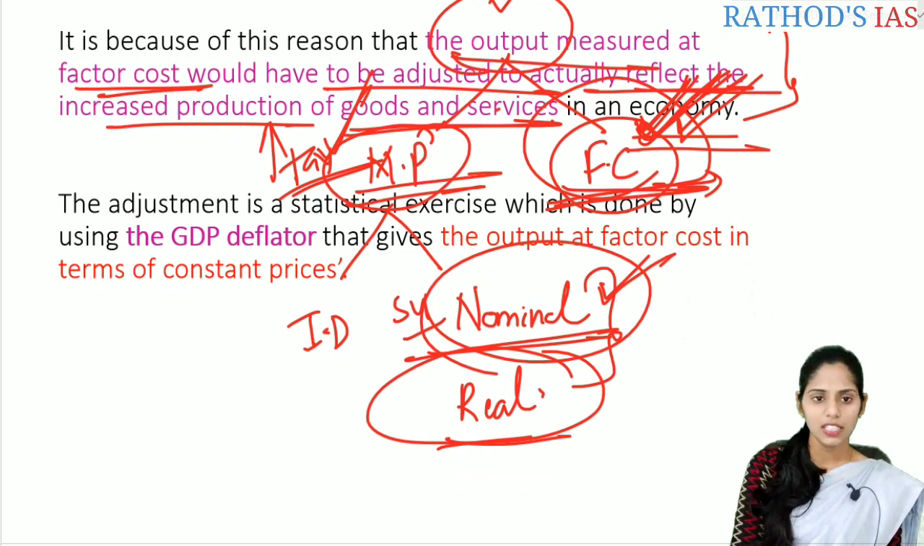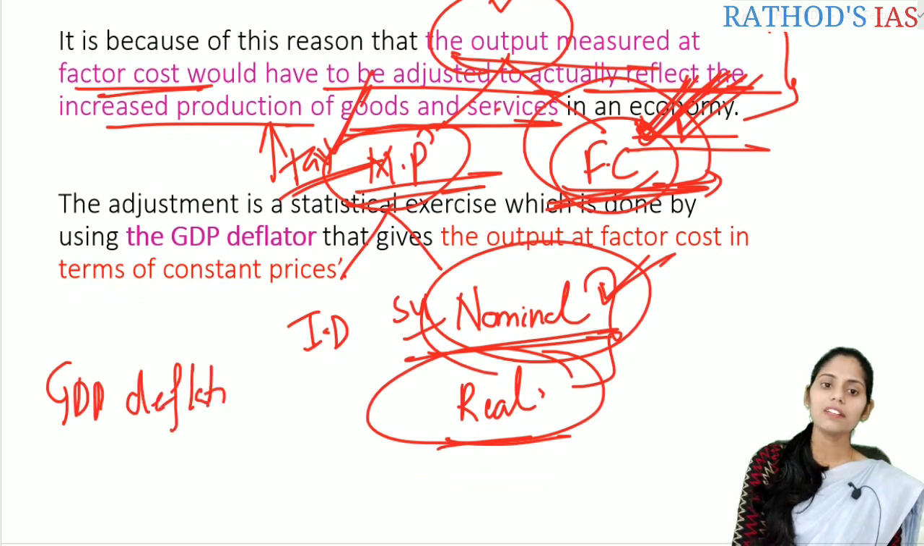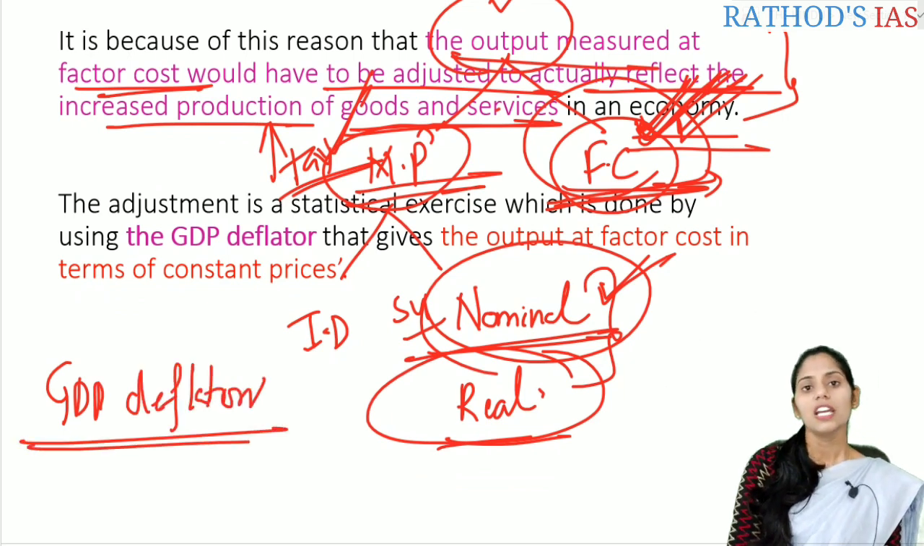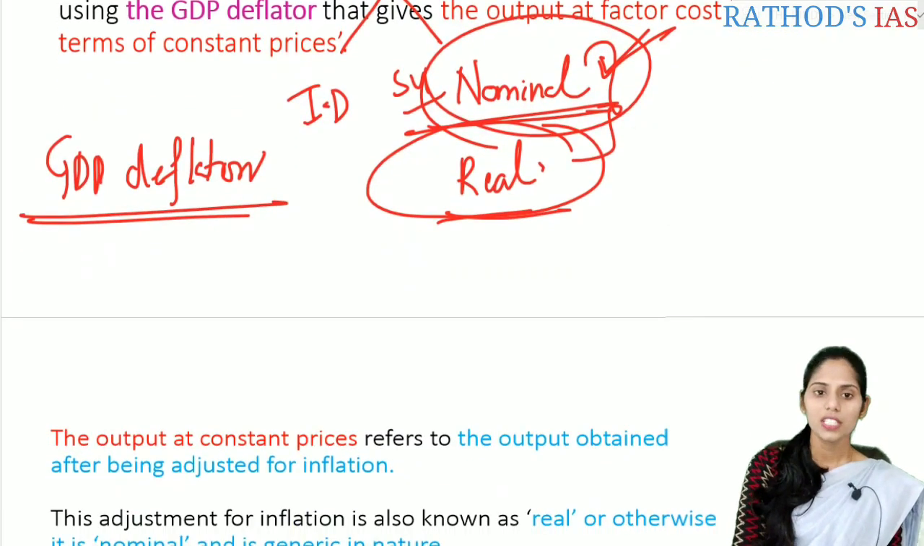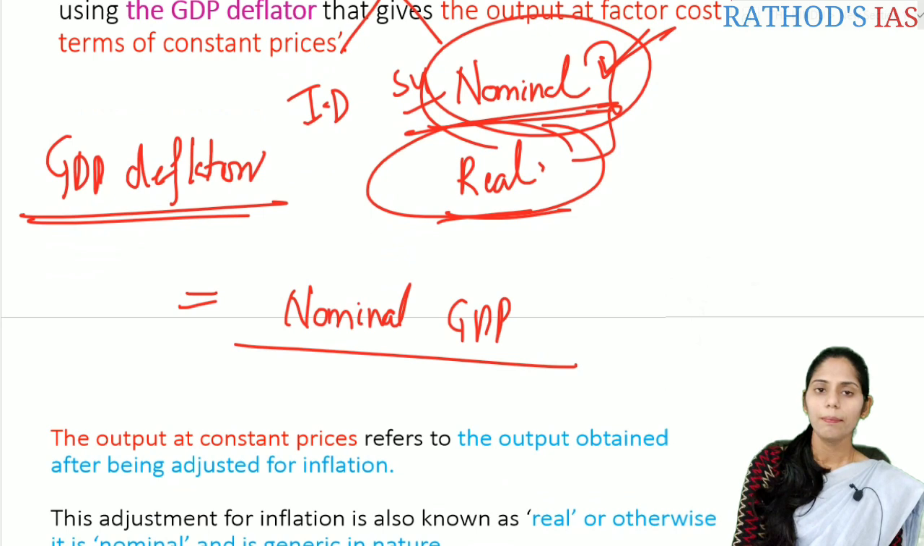So let us see what a GDP deflator is. The GDP deflator helps in this inflation adjustment. There is a formula: GDP deflator is equal to nominal GDP by real GDP into 100.